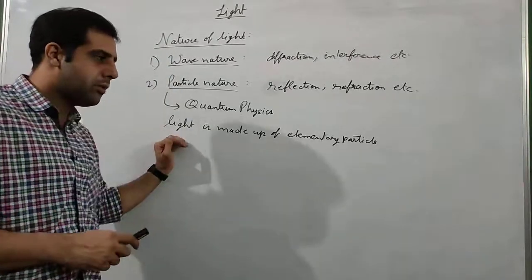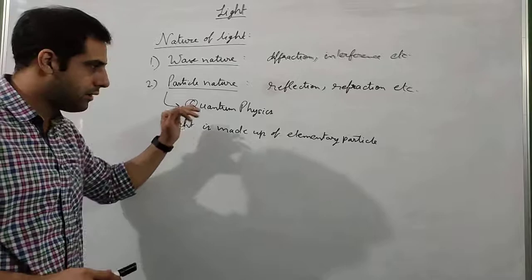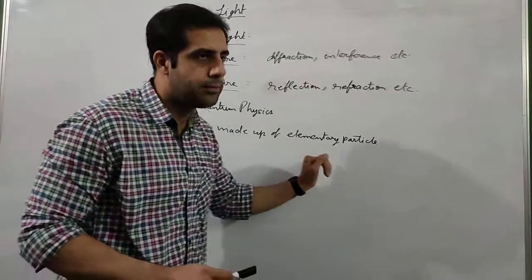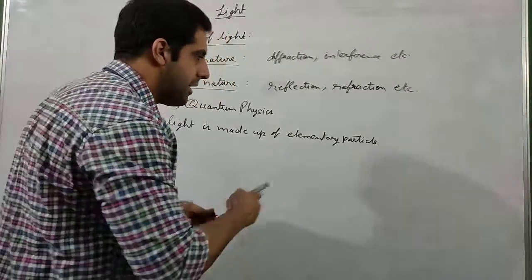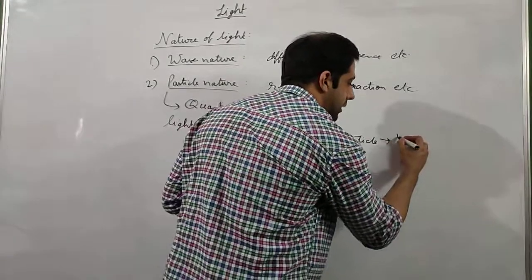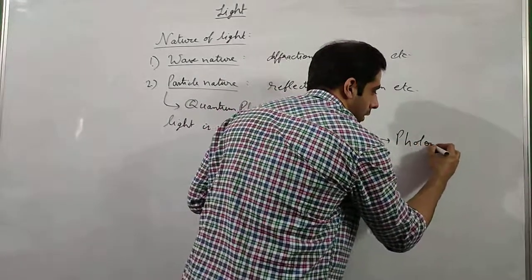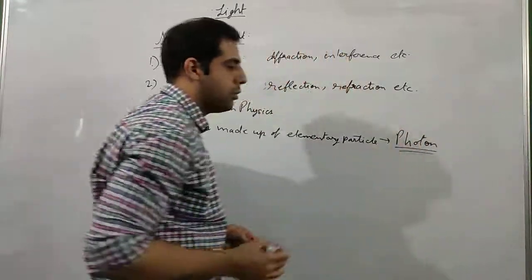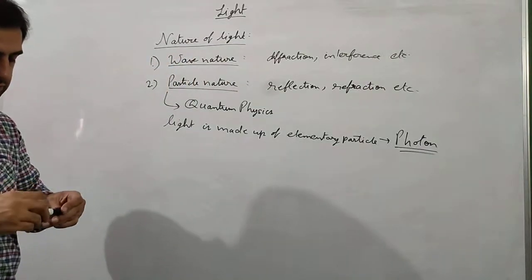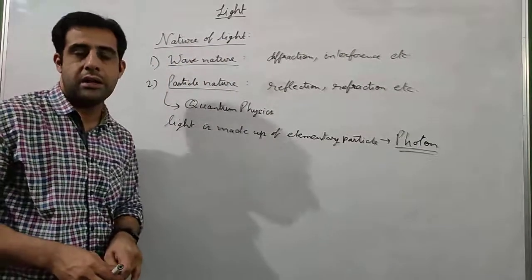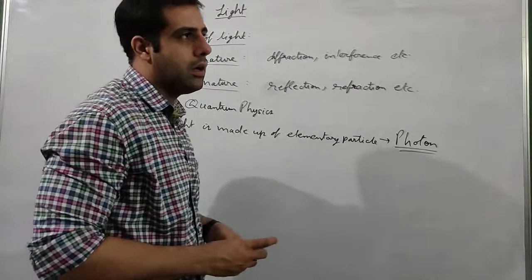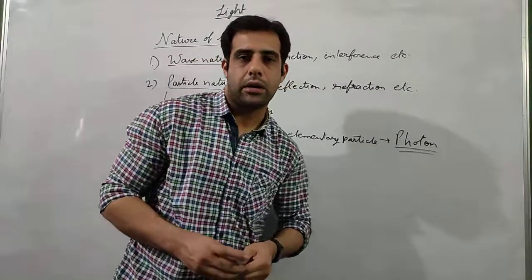Quantum physics suggests that light is also made up of an elementary particle, and they named this particle photon. You must have heard this name, that light is made up of photons. So photon is the particle. But is it really a particle?